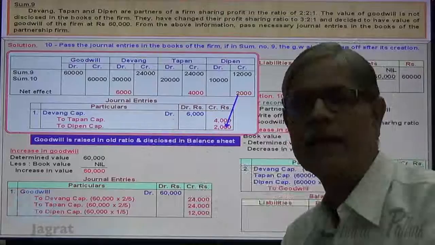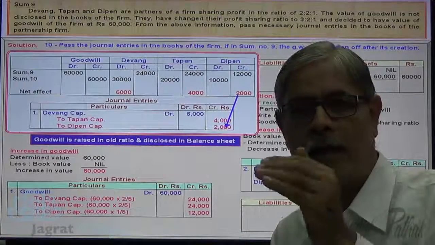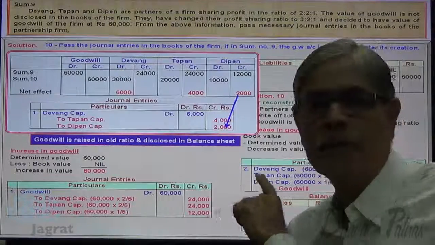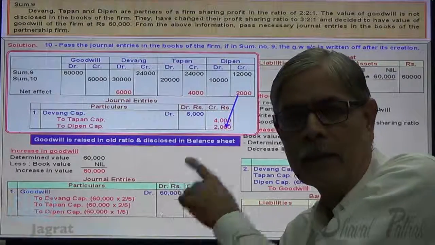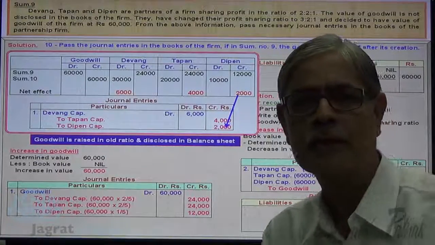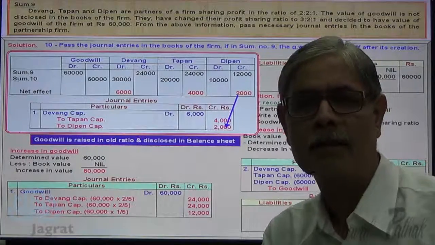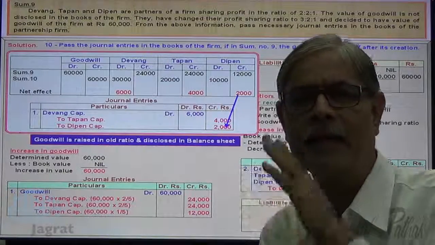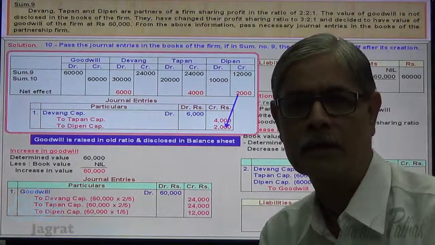Now the same journal entry you can arrive at, or you can work out, in an alternative manner that I want to demonstrate in the next sum, that is sum number 11. So this is the net effect of entry for sum number 9 and entry for sum number 10. This effect is also known as goodwill directly adjusted to the capital accounts of the partners. Means entry for goodwill is recorded without debiting and crediting goodwill account. Straightway adjustment entries are recorded to the capital accounts of the partners.